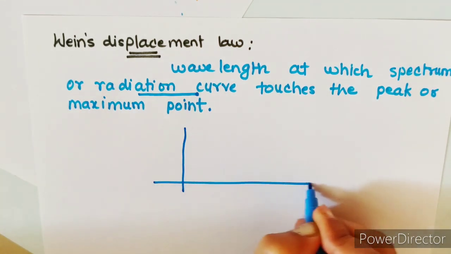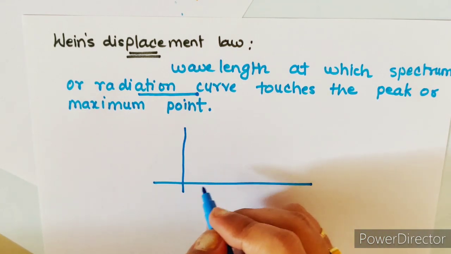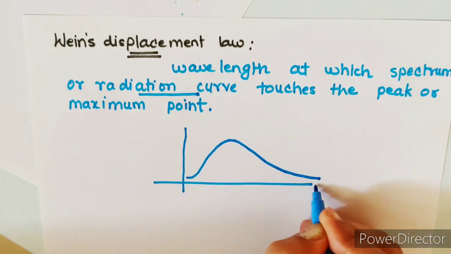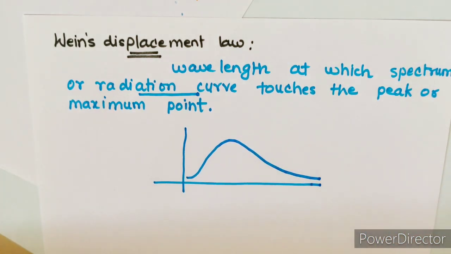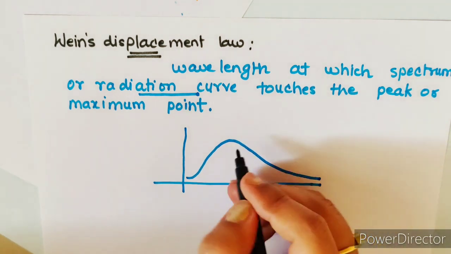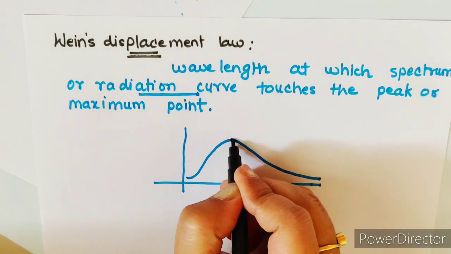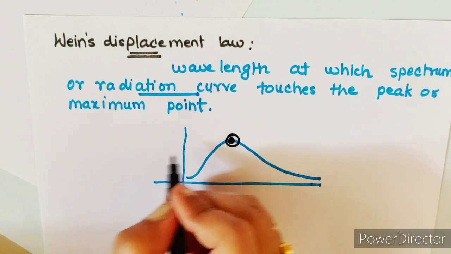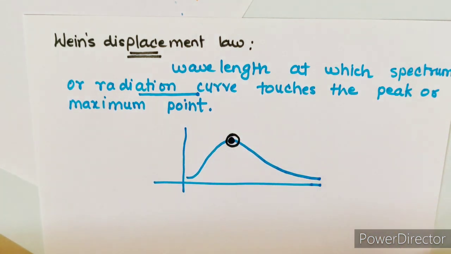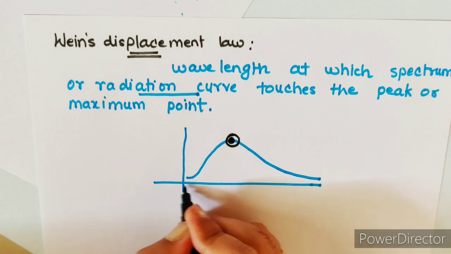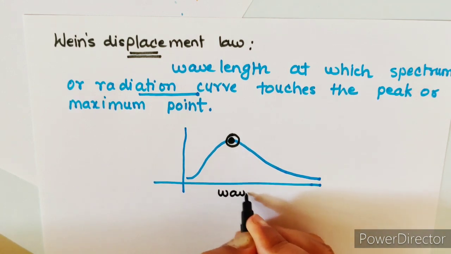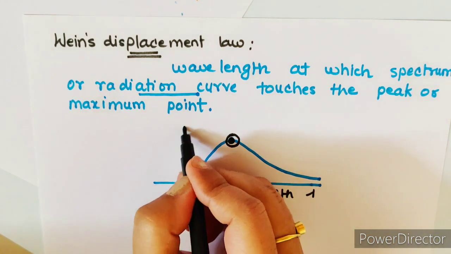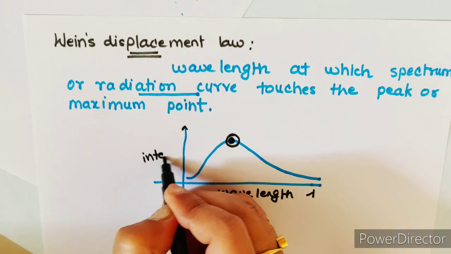Normally you get the spectrum for any real object or for any black body something like this. This is the radiation curve, or you can say the spectrum. Here this spectrum is touching the maximum point. This black point is telling you the maximum or the peak of this particular radiation curve. Now x-axis is representing the wavelength and y-axis is telling you the intensity.